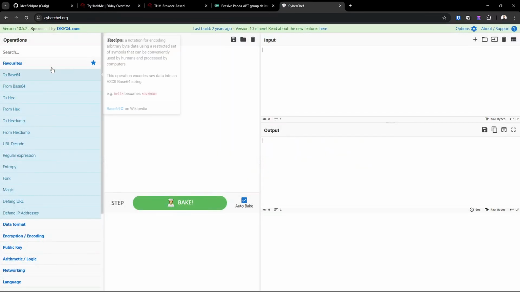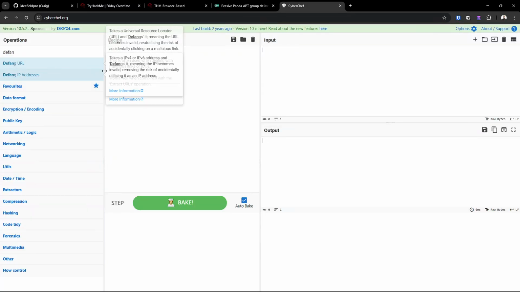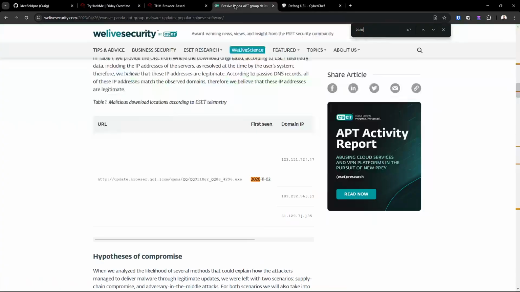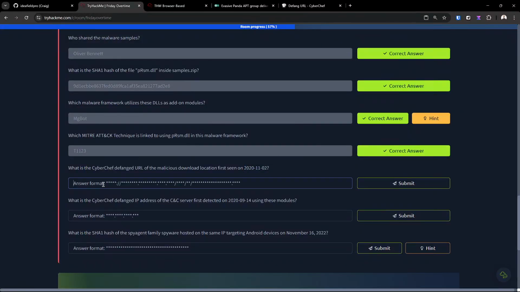And if we wanted to do the defang URL module, we can just drag that in here. And we see the URL is just this. So what I'm going to do is copy it, input here, and output down here. Go ahead and copy that over. And our defanged URL, here we go.